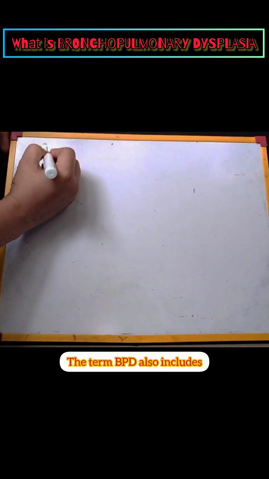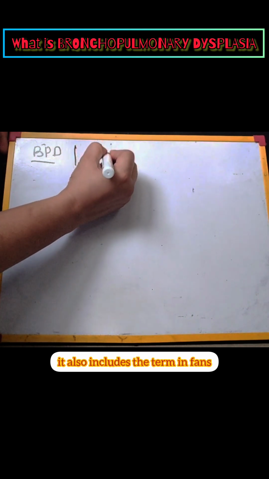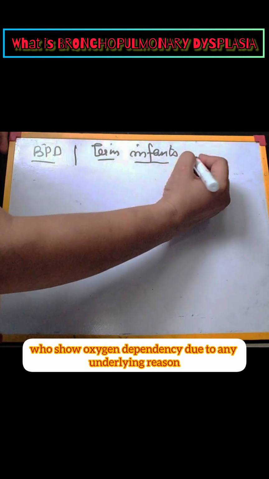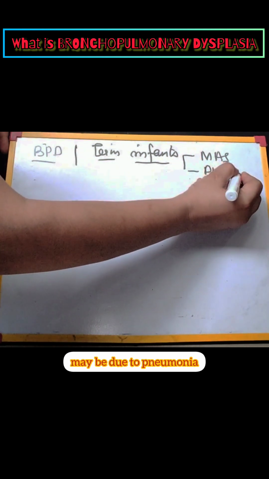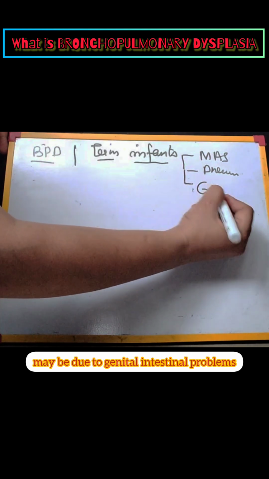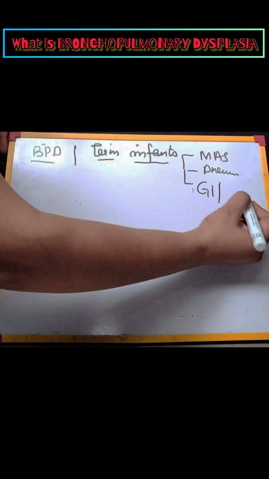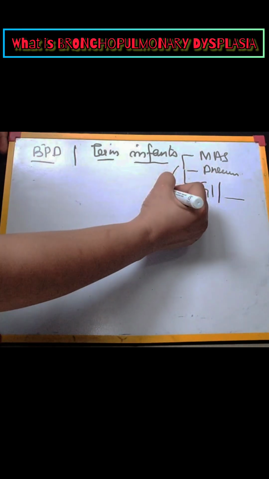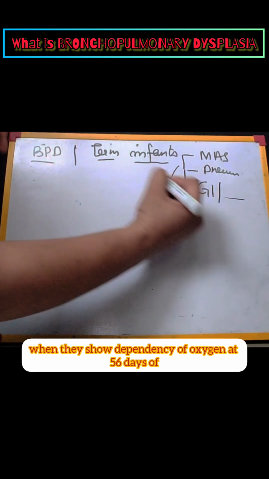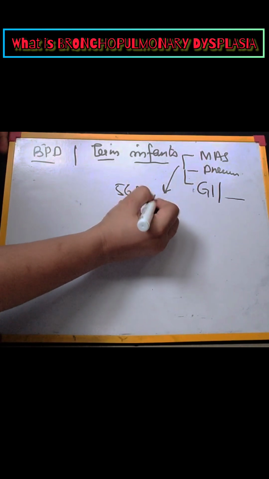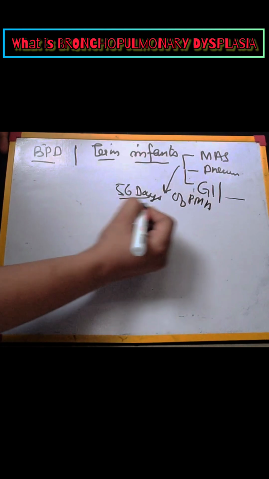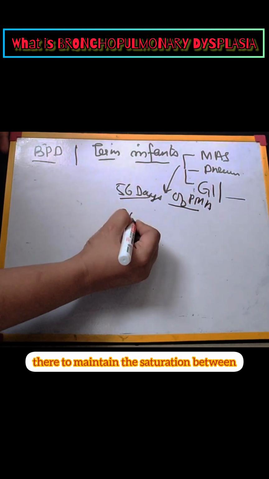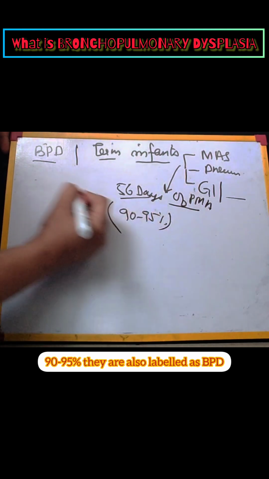The term BPD also includes term infants. Okay? This term is also used for term infants who show oxygen dependency due to any underlying reason, maybe due to meconium aspiration, maybe due to pneumonia, maybe due to gastrointestinal problems or any other problems. When they show dependency on oxygen at 56 days of post-menstrual age and the oxygen requirement is there to maintain the saturation between 90 to 95%, they are also labeled as BPD.